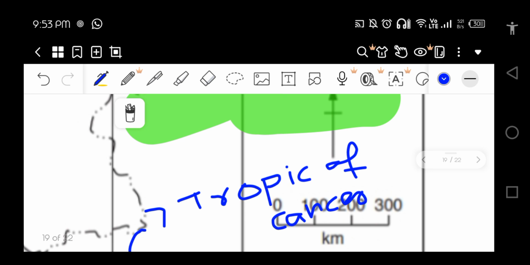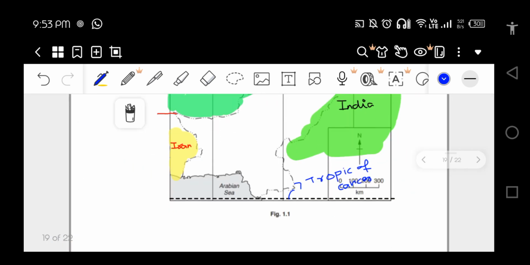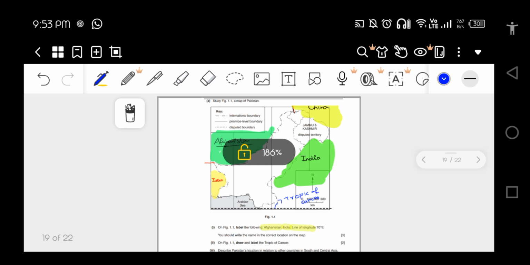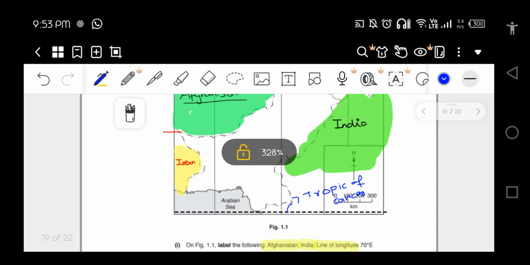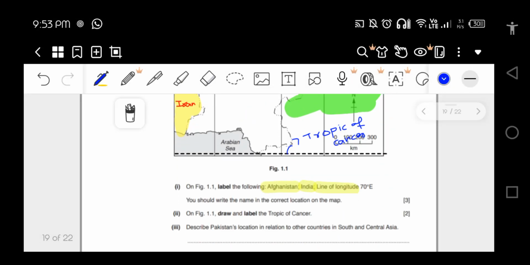And we're done with it. You get your marks successfully. I hope it makes sense. China, India, Afghanistan, Iran, and Tropic of Cancer. These were some new identifications for you, which I haven't told in the class. This is why I was just waiting for the past sessions, because there are some more new things which I want to tell you, which can't be told in live sessions. Right? Okay.